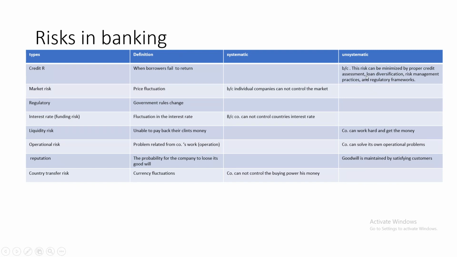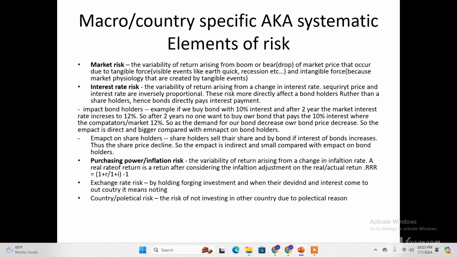The other risk is market risk, which happens to every company, not just an individual one. Market risk is the variability of return arising from a boom, where boom means going up, and a bear, which is a drop of the market price, that occurs due to tangible forces. A tangible force might be visible events like an earthquake or a recession, or an intangible force such as market psychology, for example, that can be created by these tangible forces.